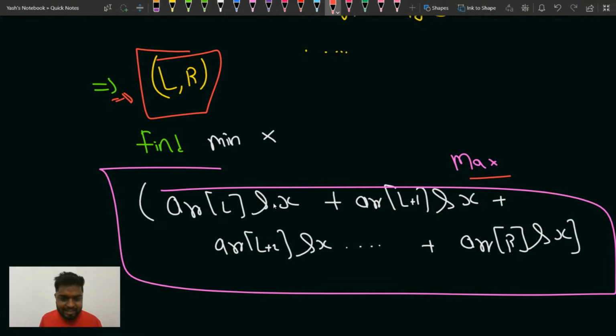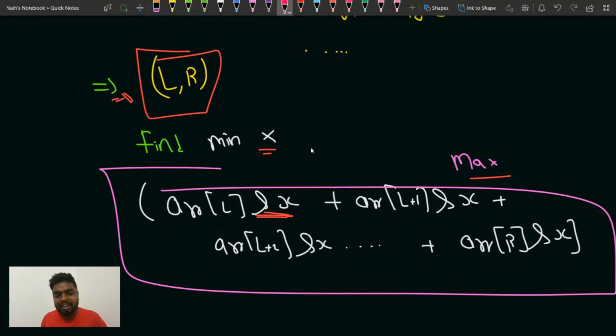Okay, so basically, see guys, you have to maximize this value. So whenever an AND operation is given, you have to find a value of X such that the expression ARR of L AND with X, plus ARR of L plus 1 AND with X, so on and so forth, AND of X with all the elements, is maximum possible in this range. So how can you get the maximum value? The bit should be set.